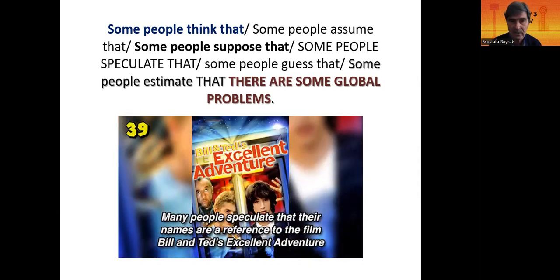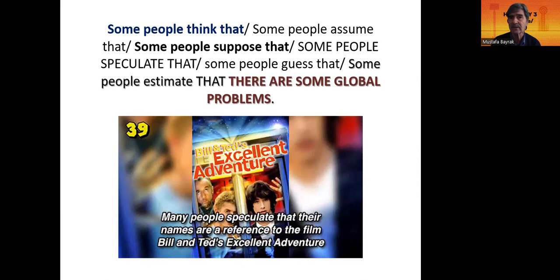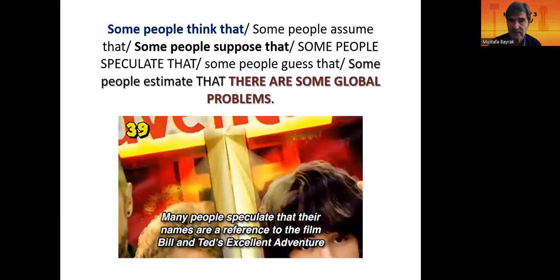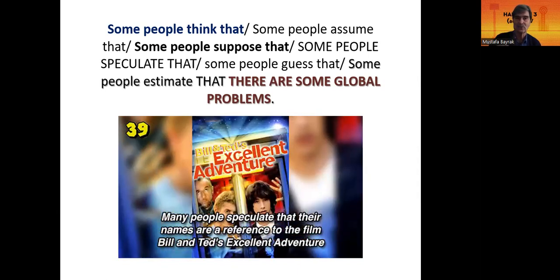Or many people speculate that, or you can use all of them. Many people think that, some people assume that, many people speculate that their names are a reference to the film Bill and Ted's Excellent Adventure.